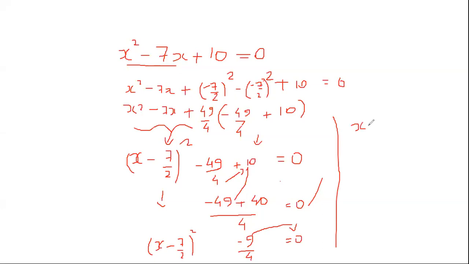X minus 7 by 2 whole square is equal to, it will be 9 by 4. No, sir. If minus 9 goes there, there will be 0. This is minus 9 by 4. You're taking it to the right hand side. That will become plus 9 by 4.